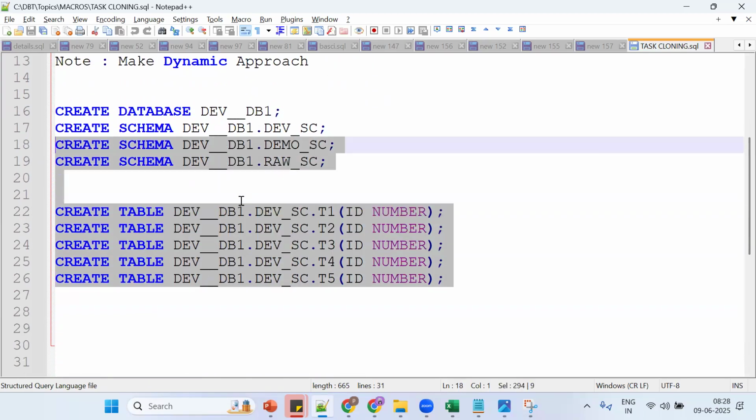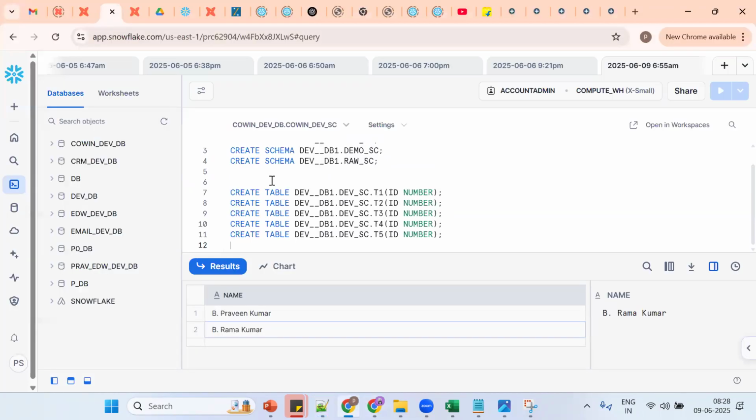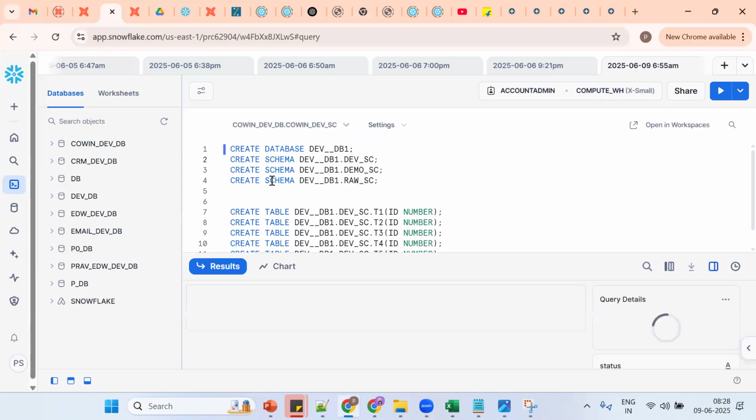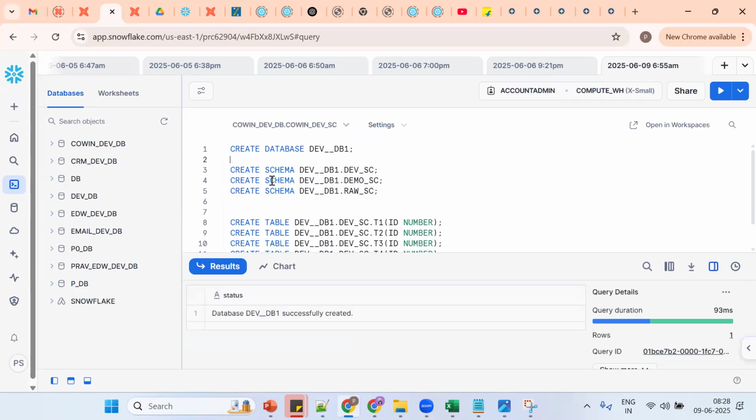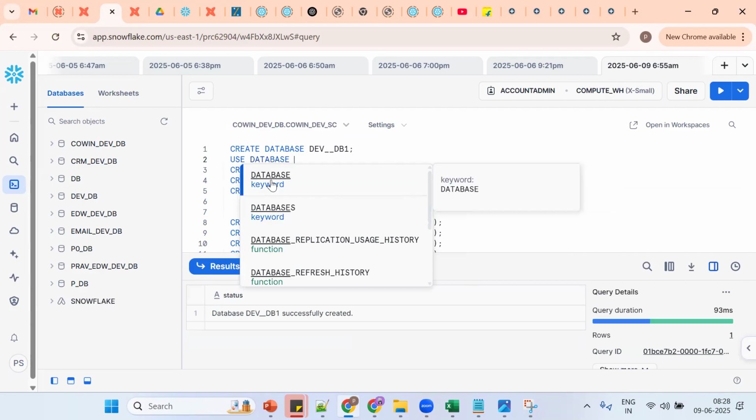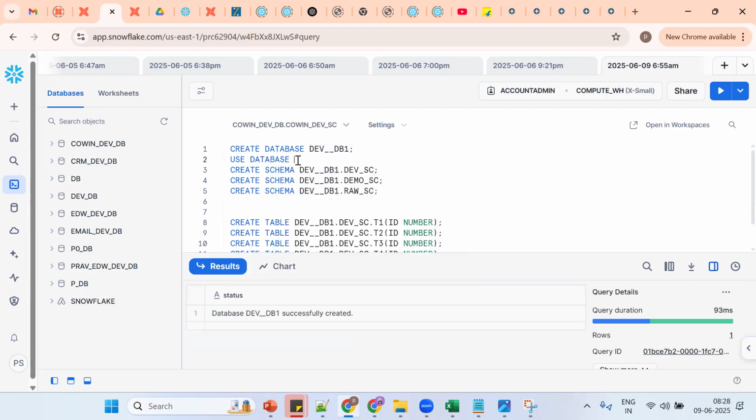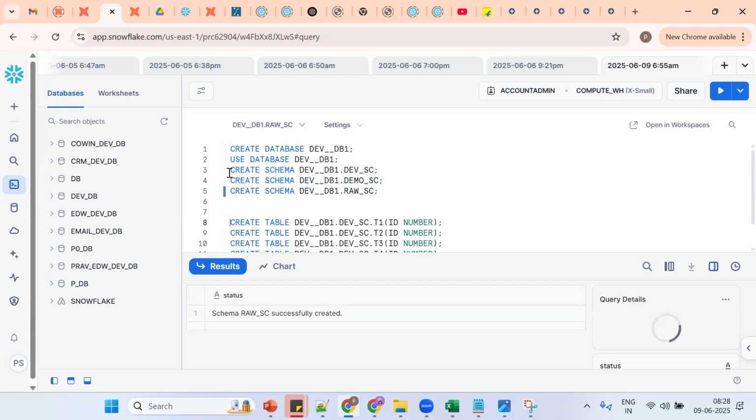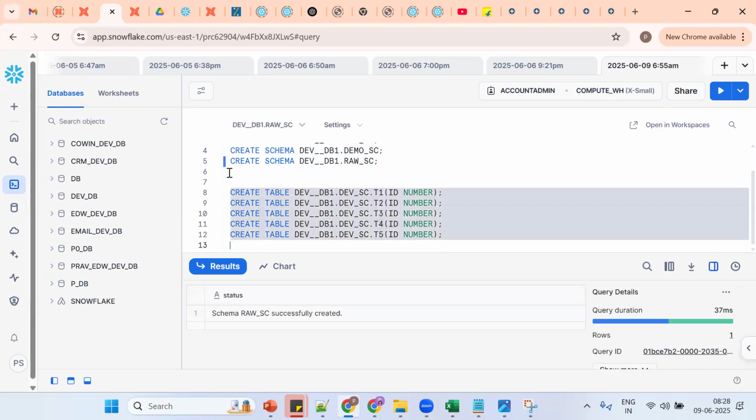With the help of the same, let me create the databases and the schemas. Let me prepare the data. The database is there, so use database dev one. This is a real-time use case we work on in a project. So create schema, run schema. Five tables are there.